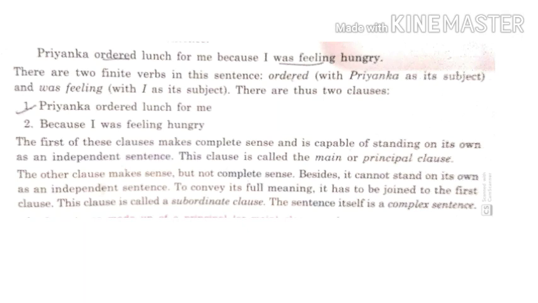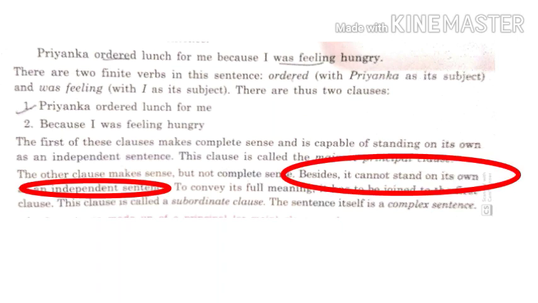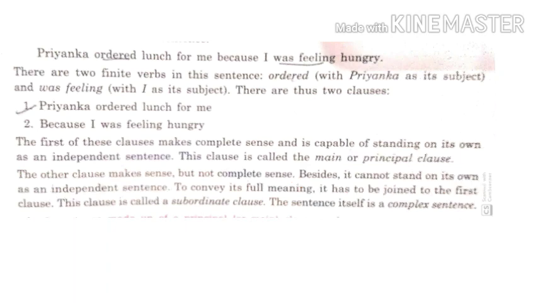But the second one makes sense but not a complete sense. Besides, it cannot stand on its own as an independent sentence. To convey its full meaning, it has to be joined to the first clause. What is the first clause? Priya ordered lunch for me. Now this clause is called a subordinate clause. So children, over here, what is a complex sentence?